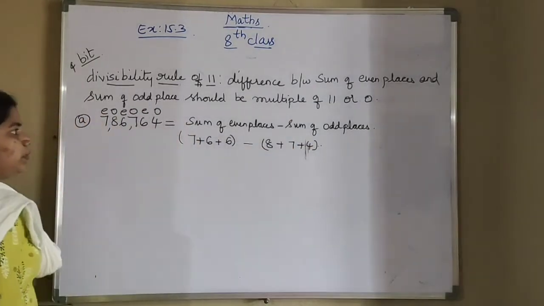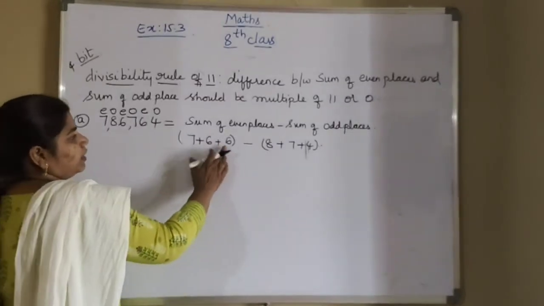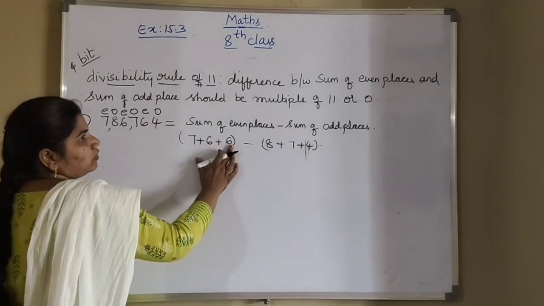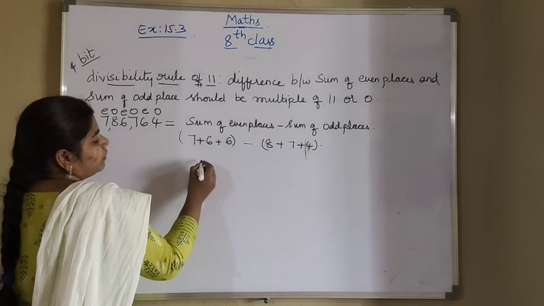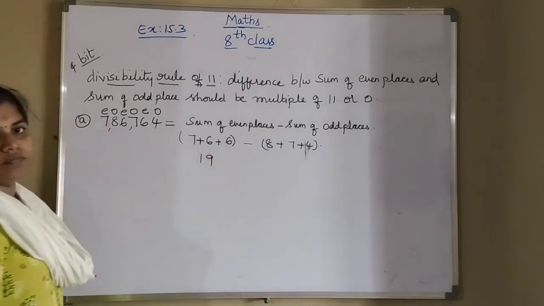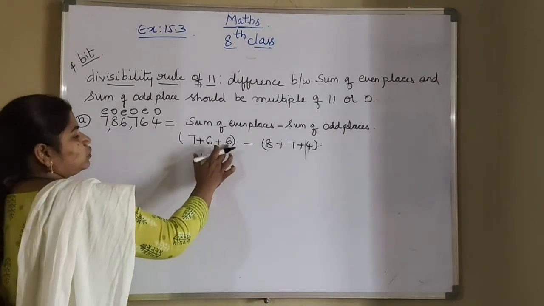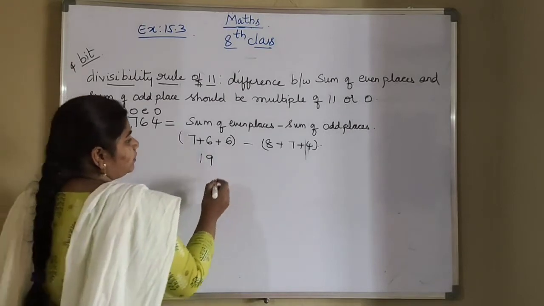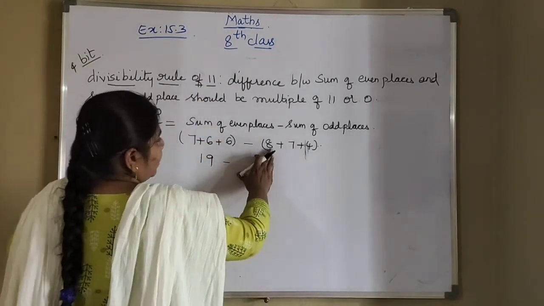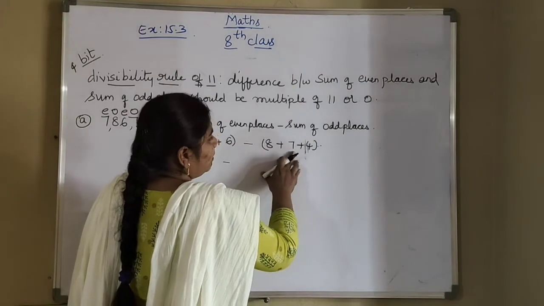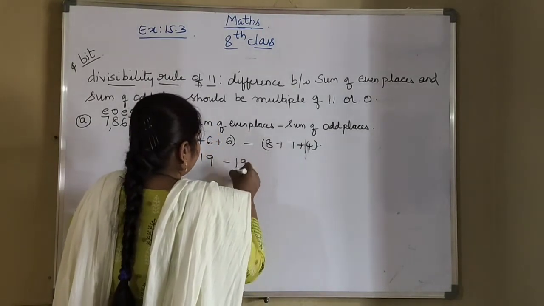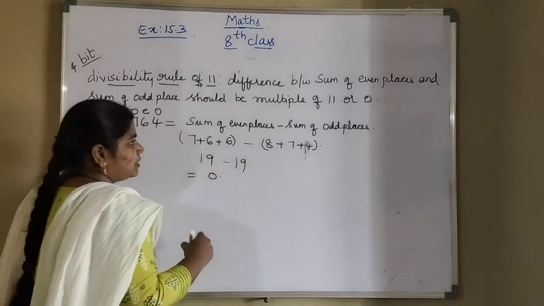So how much will it be? 6 plus 6 will be 12. 12 plus 7 will be 19. Minus, 8 plus 4 is 12, 12 plus 7 will be 19 again. So 19 minus 19, you got it as 0.